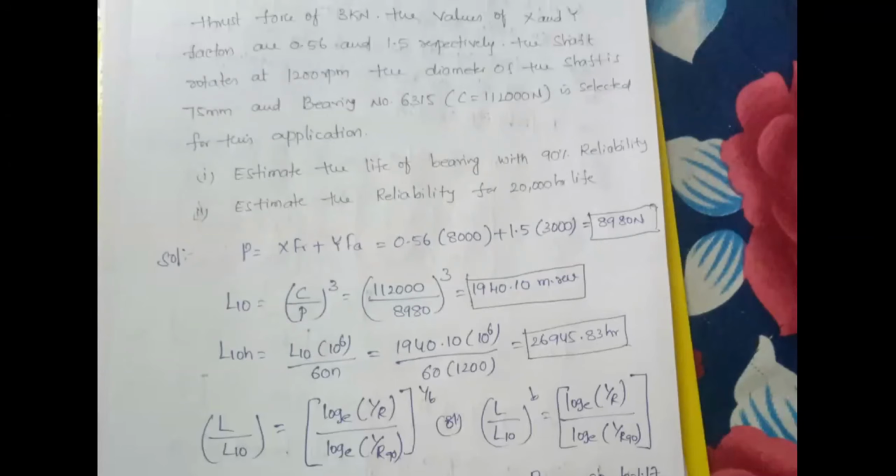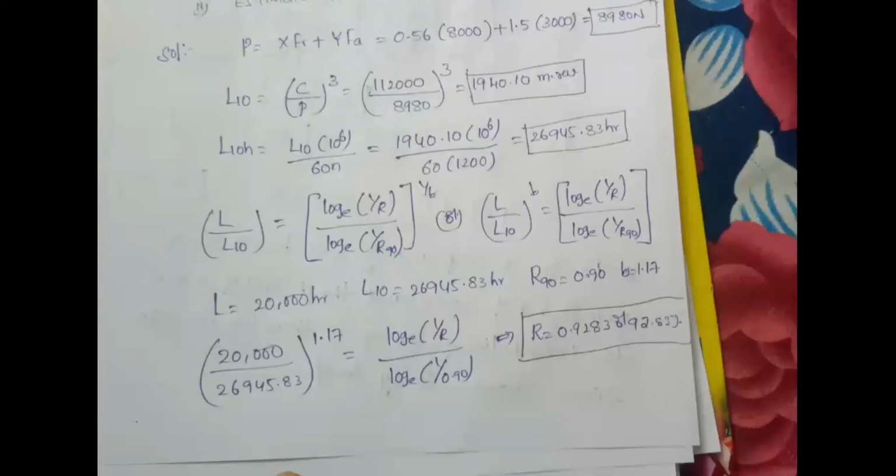Why I am considering the 3 means simply based on your ball bearing or roller bearing, you can consider your values. Then please observe in the given screen, apply the reliability formula. L by L10 equal to, in terms of L10H: L10H equal to logarithm of 1 by R divided by logarithm of 1 by R90.